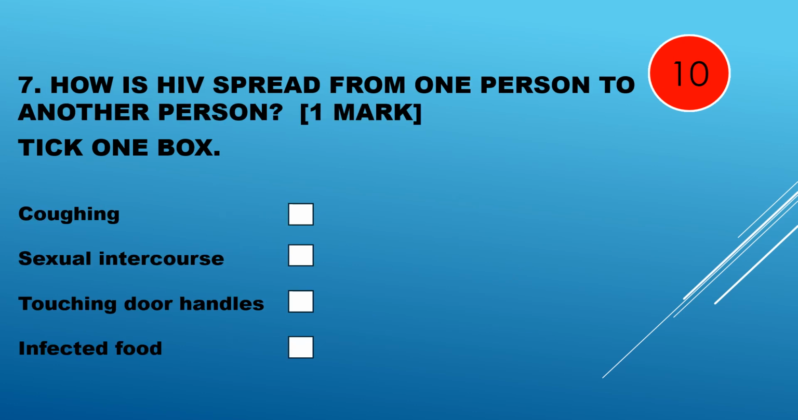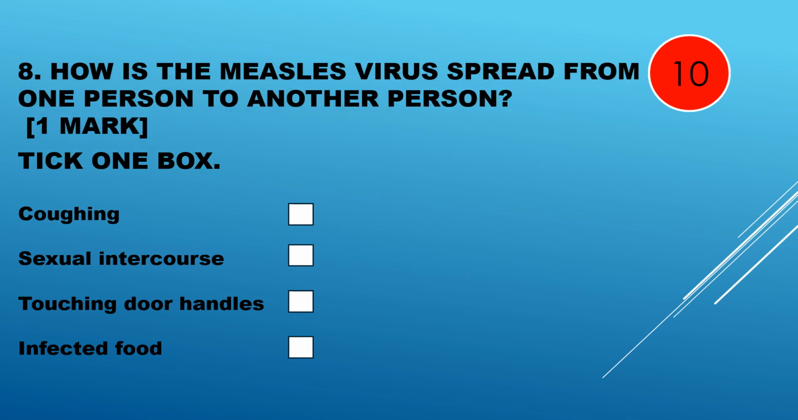Question 7. How is HIV spread from one person to another person? Coughing, sexual intercourse, touching door handles, infected food. Sexual intercourse. Question 8. How is the measles virus spread from one person to another person?